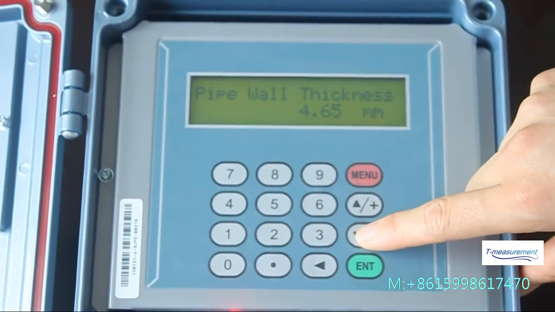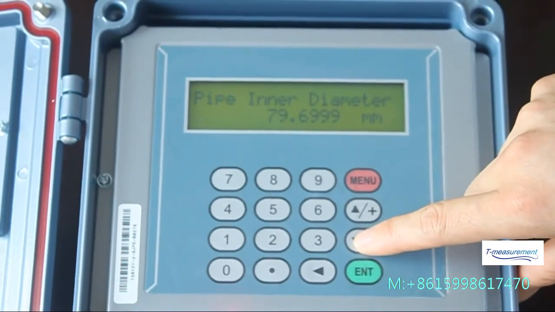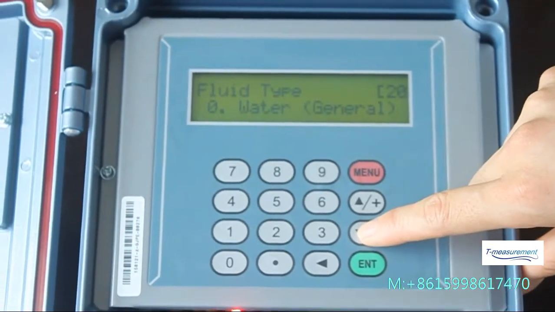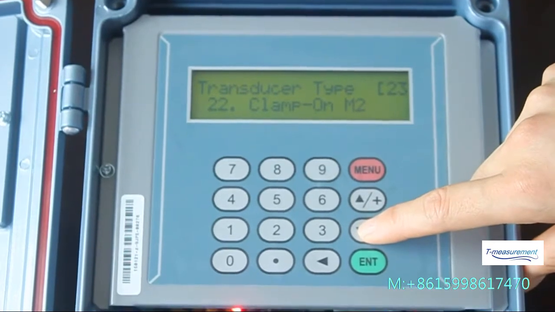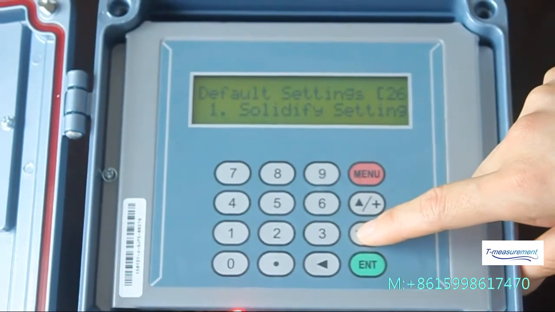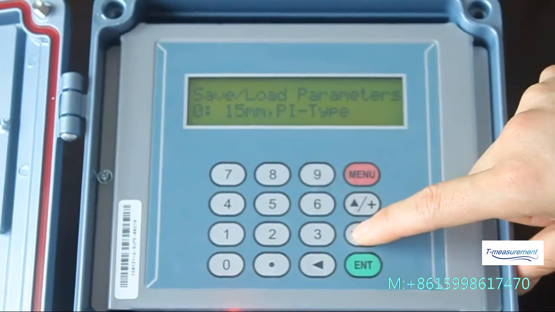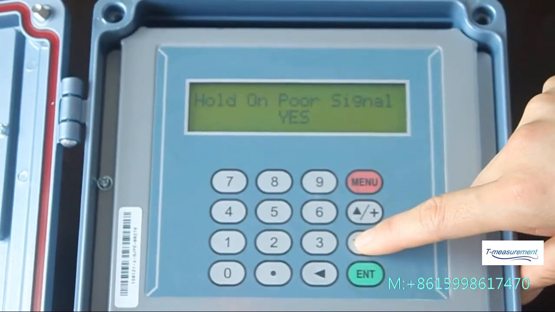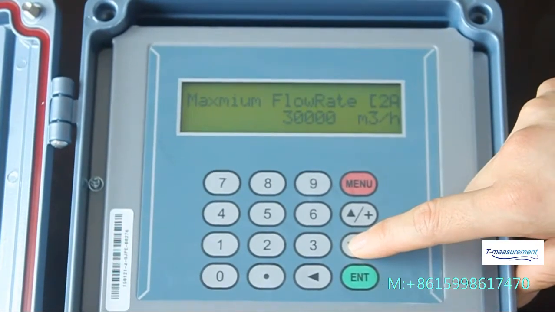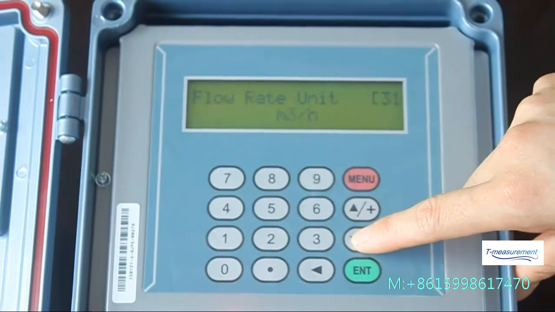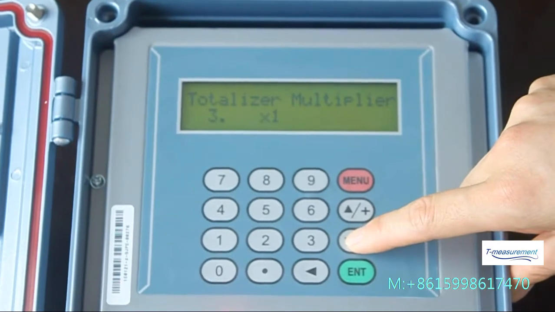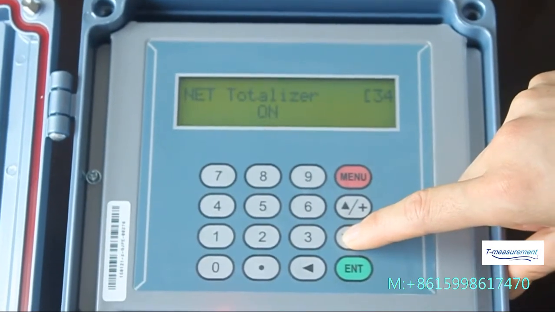Next, this is the pipe wall thickness, pipe inner diameter, pipe material, liner material, fluid type, transducer type, transducer mounting, transducer spacing, default settings, save or load parameters, hold on poor signal, input pipe setup, max flow rate, measurement units, flow rate unit, totalizer units, totalizer multiplier, net totalizer,